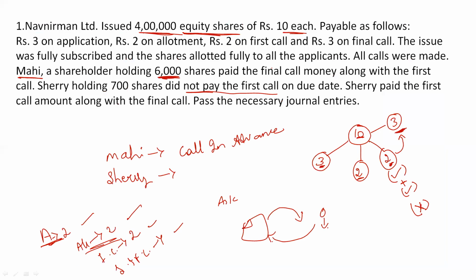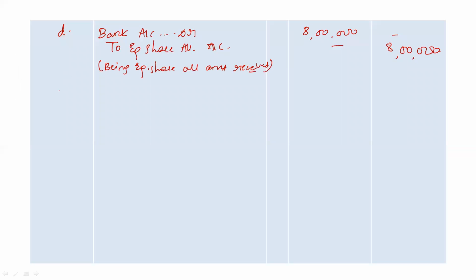Now the next process is first call process. Now first call process is a complicated one. We have calls in advance also in this process. We also have calls in arrears in this process. So again we need to do two entries during first call. So first entry will be again company asking to pay first call amount. Asking entry or due entry will be very easy. Why? Because company is asking 2 rupees to be paid on 4 lakh shares, correct? Asking or due entry is very easy.